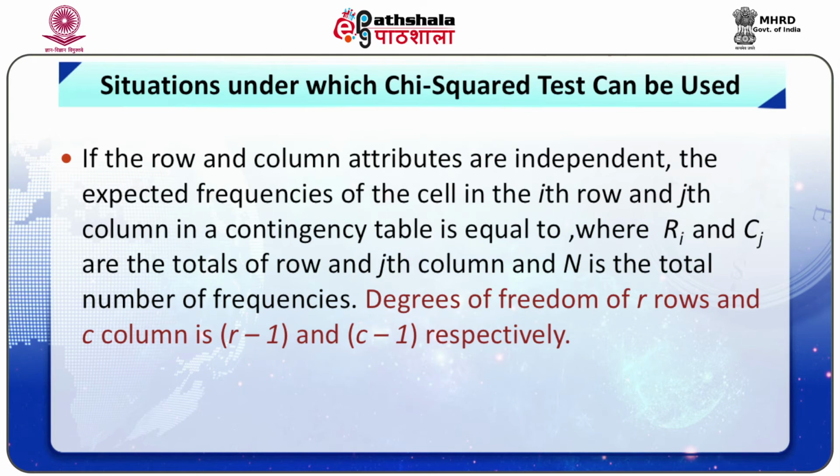If the row and column attributes are independent, the expected frequency of the cell in the ith row and jth column in a contingency table is equal to Ri times Cj divided by n, where Ri and Cj are the totals of the ith row and jth column, and n is the total number of frequencies.